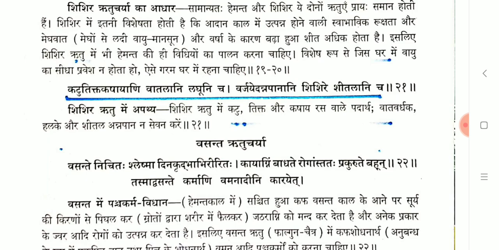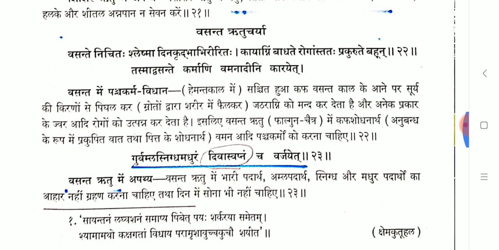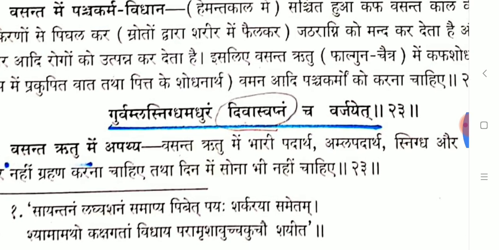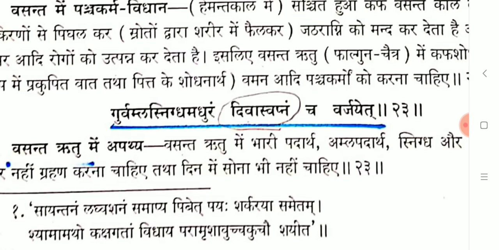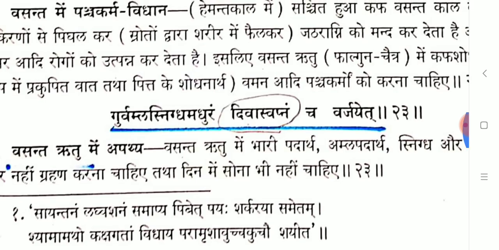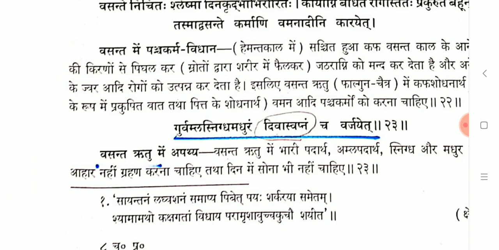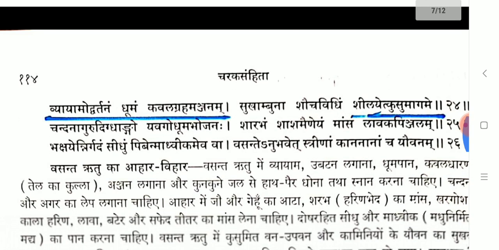Shishira Ritu: Katurasa, Tiktarasa, Kashayarasa, Vatavardaka Ahara, and Shitala Annapana should not be taken in the Shishira Ritu. That is important. Next about Vasanta Ritu. Nothing much here, but in the Apatya for Vasanta Ritu, Diva Swapna is again not indicated. This is the Apatya for the Vasanta Ritu. Okay, remember this one.